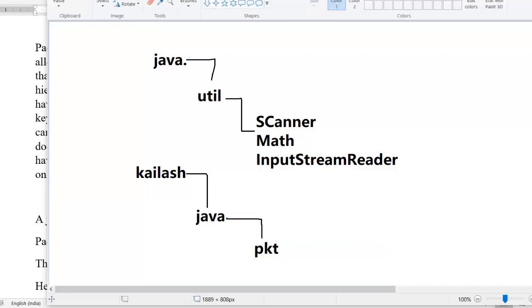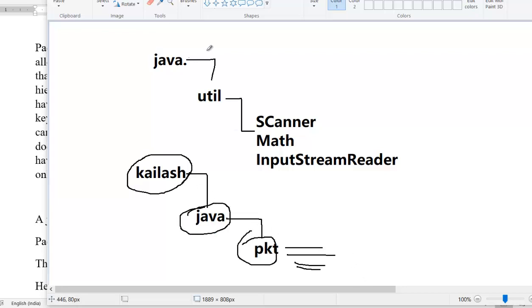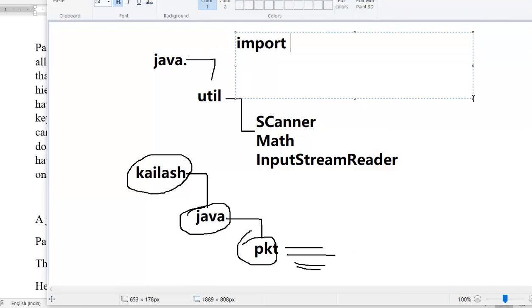Under this I want to store all my classes. So the package is nothing but this, from the root down to the class.